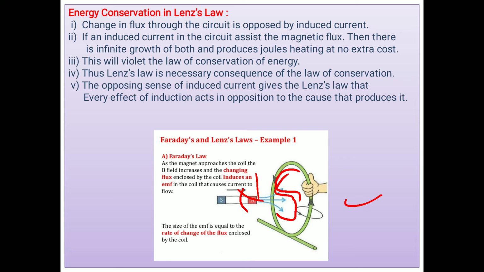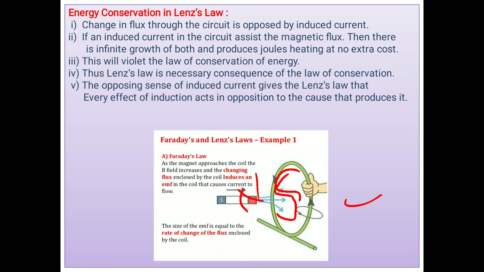Once the magnet is pushed, it automatically moves toward the coil, and there is no work done. Meaning instead of doing any extra work, we get an induced current or induced EMF. Means no energy is spent and we get a current.